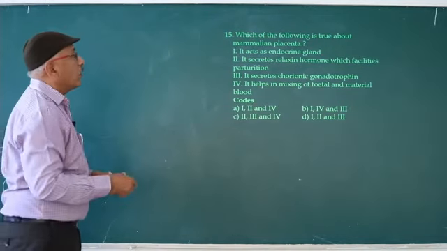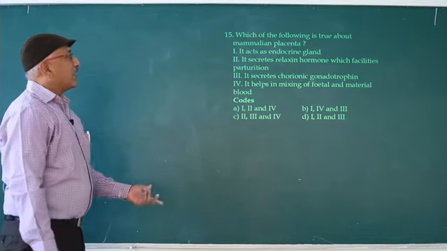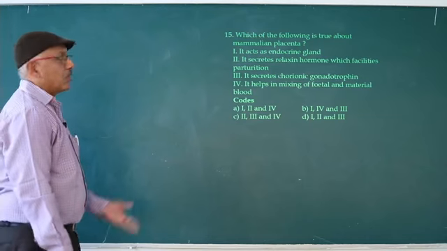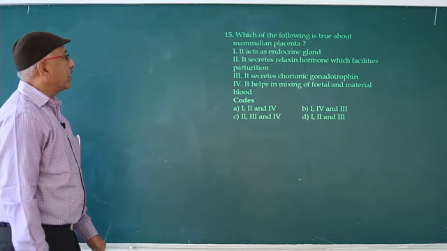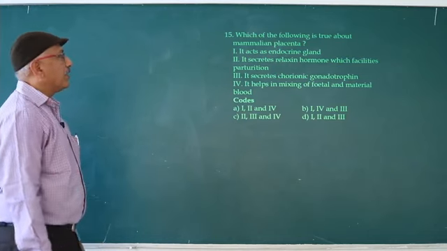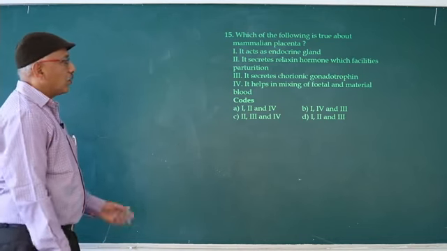Next question, which of the following is true about mammalian placenta? It acts as an endocrine gland. Mammalian placenta releases hormones. So endocrine gland, correct. It secretes relaxin hormone which facilitates parturition, easy childbirth. So correct. It secretes chorionic gonadotropin, correct.